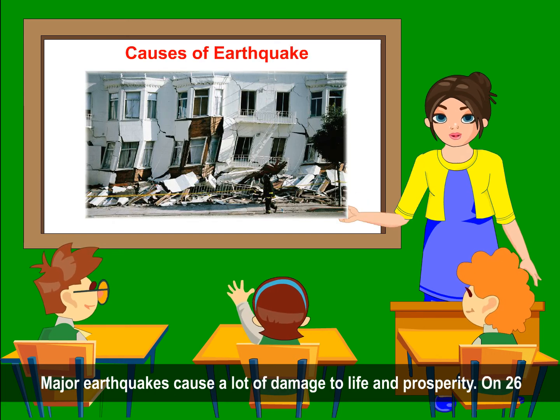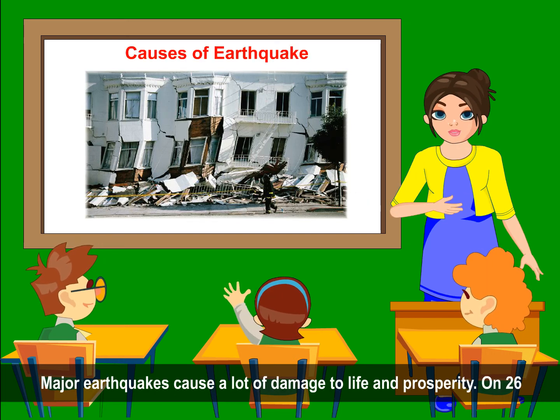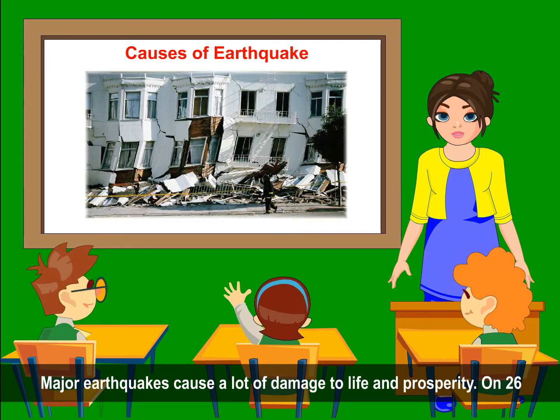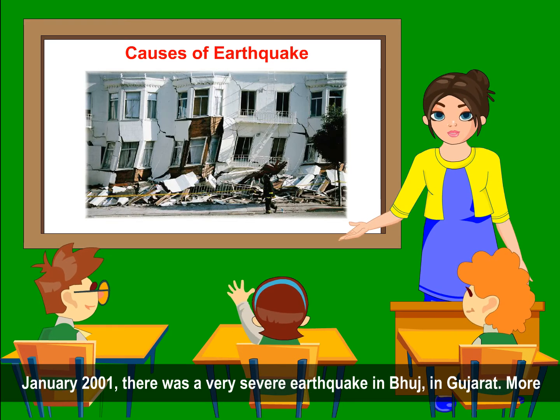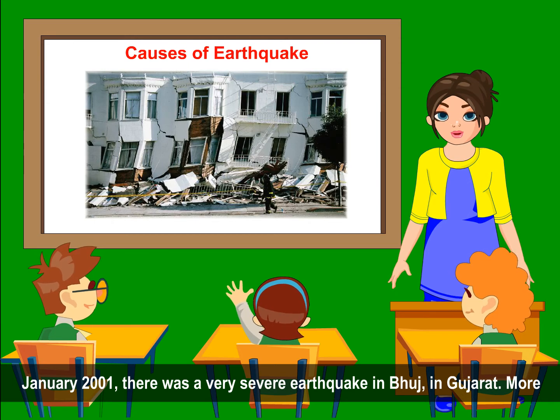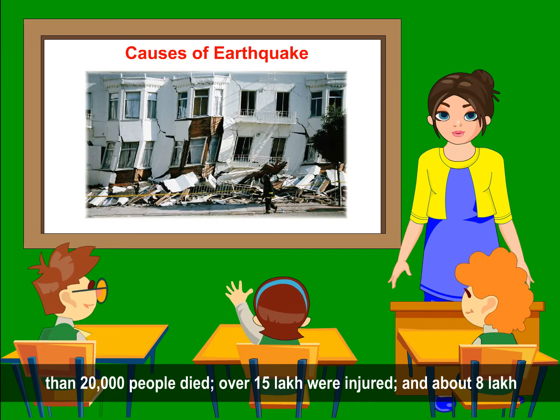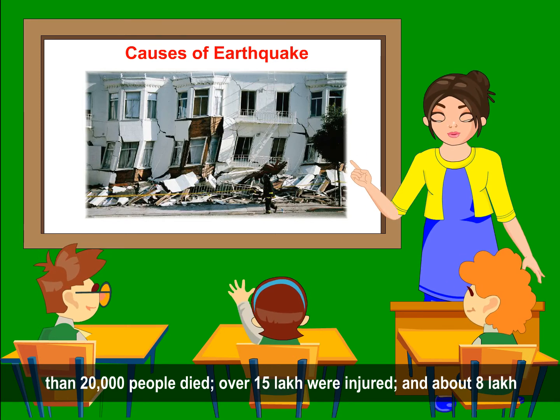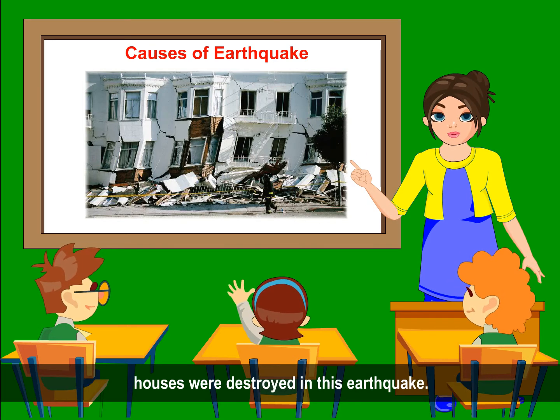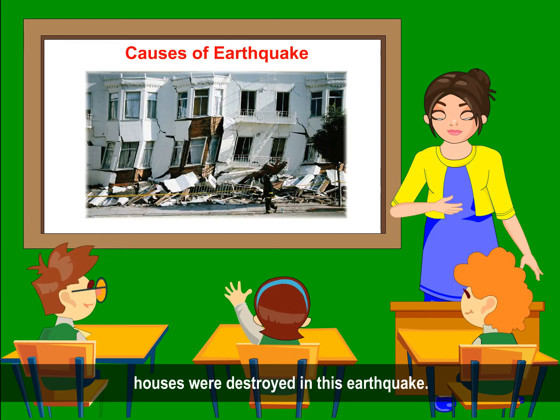Causes of earthquake. Major earthquakes cause a lot of damage to life and property. On 26 January 2001, there was a very severe earthquake in Bhuj, in Gujarat. More than 20,000 people died. Over 15 lakh were injured. And about 8 lakh houses were destroyed in this earthquake.